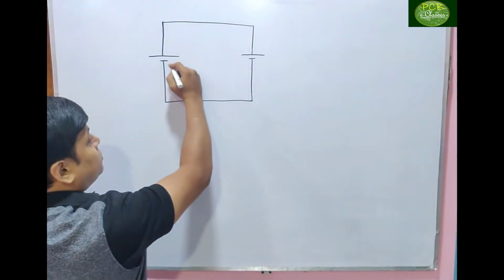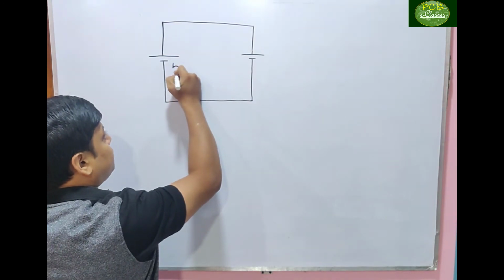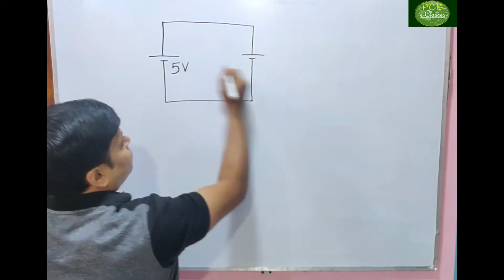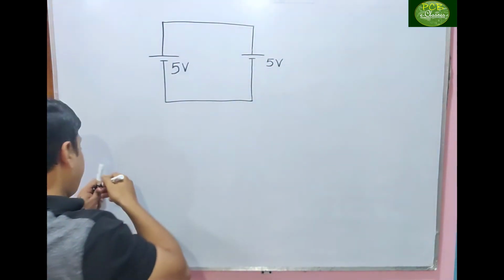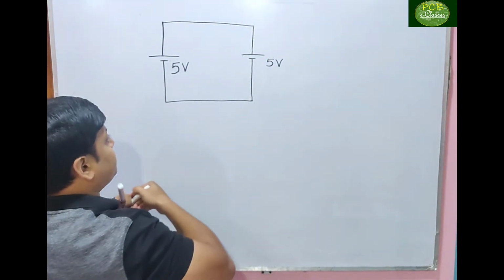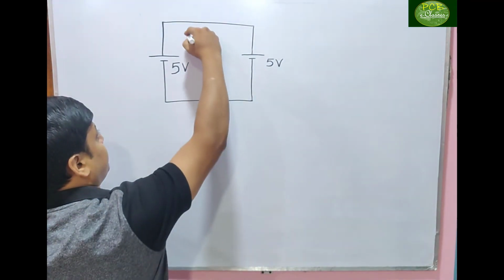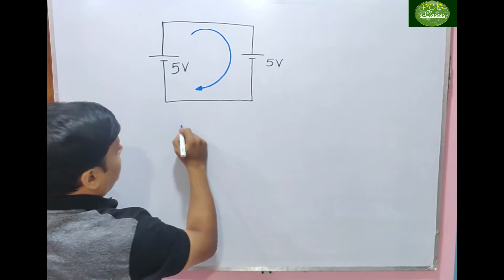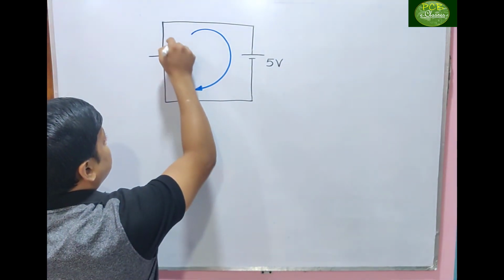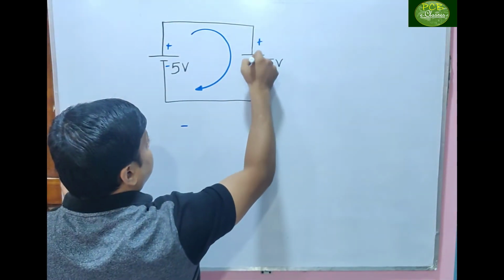Get it clear? Let us take this one as 5 volt and this one is also 5 volt. Apply KVL. So what will I write down? Here it is plus, minus, plus, minus.